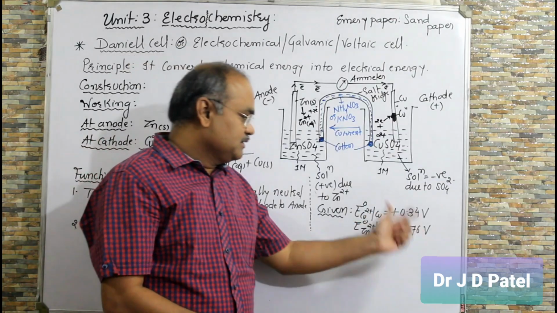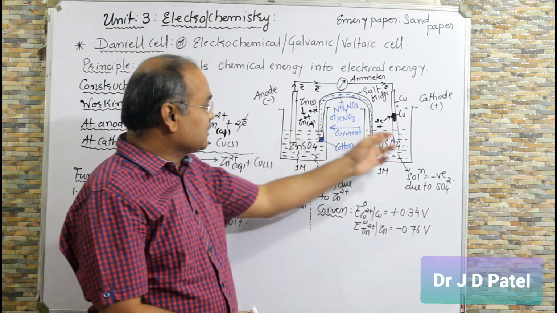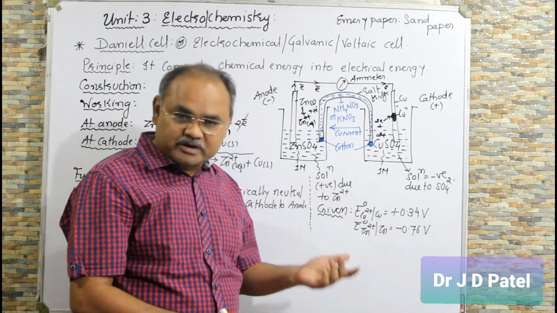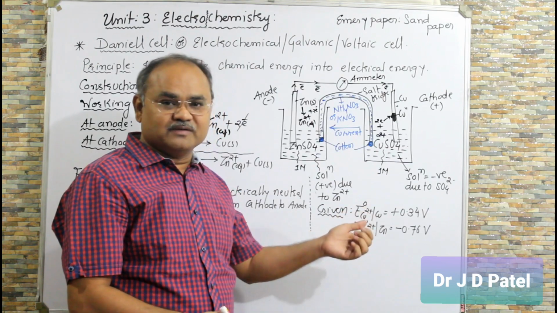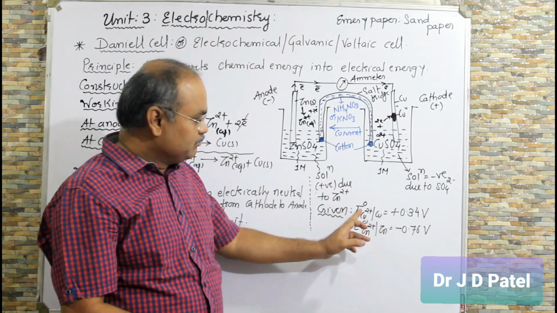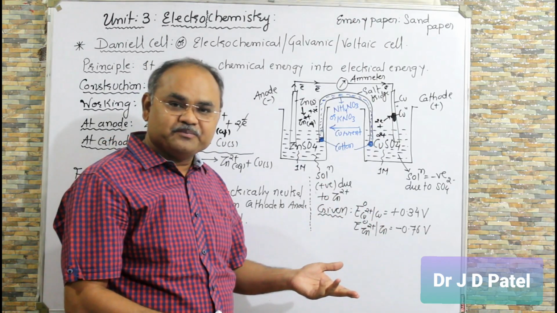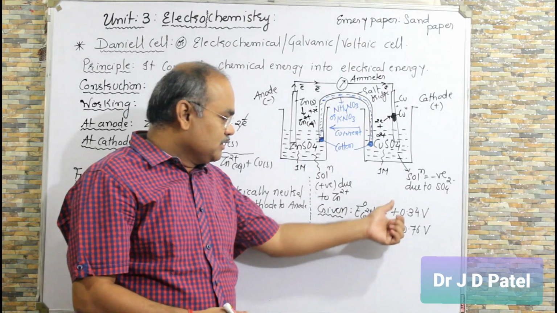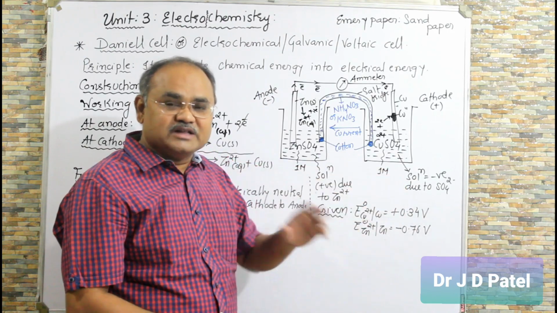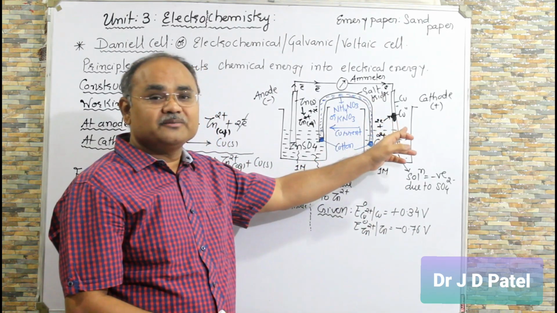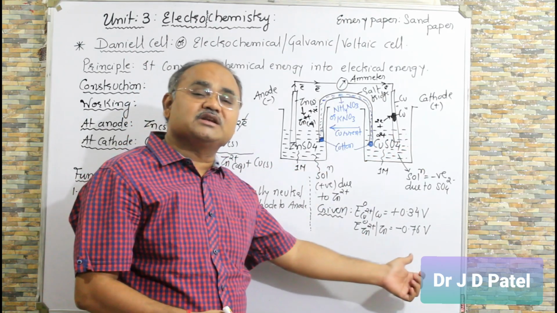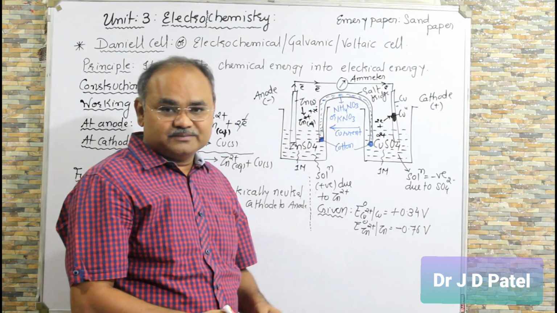These are the standard electrode potentials of zinc electrode and copper electrode. And when you say standard electrode potential, it is reduction. According to IUPAC, reduction is the most important one for standard reduction potential. So both are reduction. See, metal ion | metal is called reduction. Clear? So now, out of these two electrodes, copper is having higher reduction potential. So anything which has higher reduction potential is always written on the right side as cathode, and another electrode whose electrode potential is less will act as anode. So this is an important point.